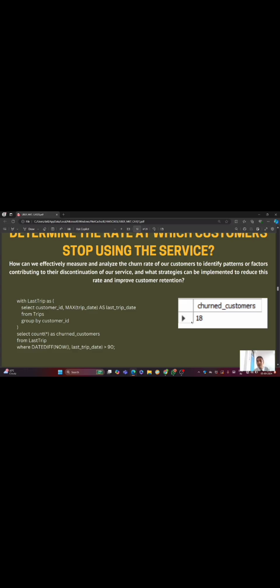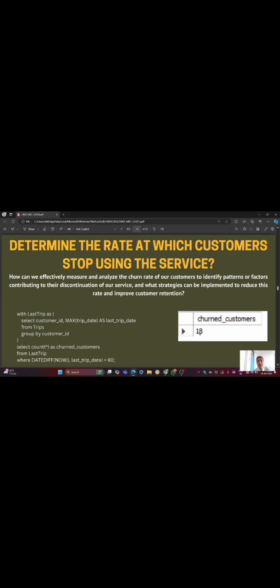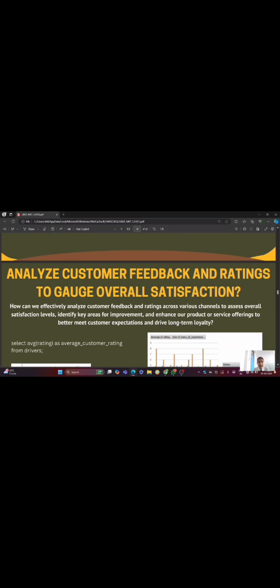The churn customer is 100, and 18 churn customers stopped using the services. So the next is analyze customers feedback and ratings to gauge overall satisfaction.